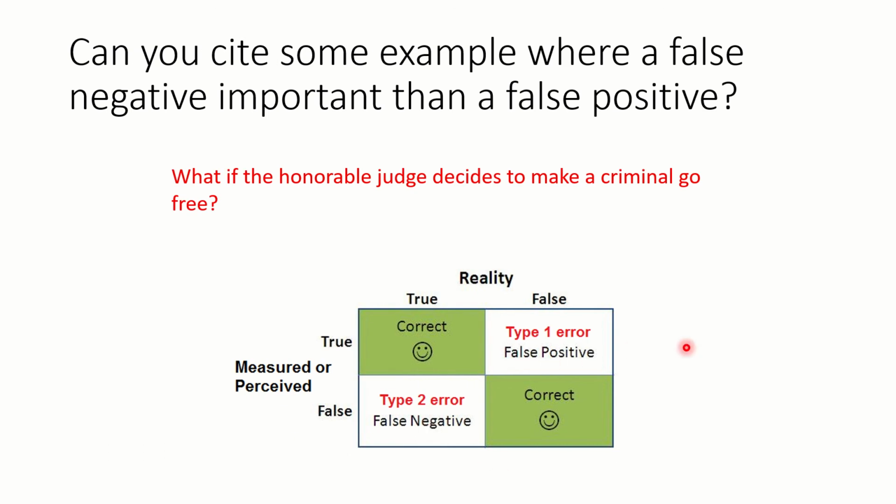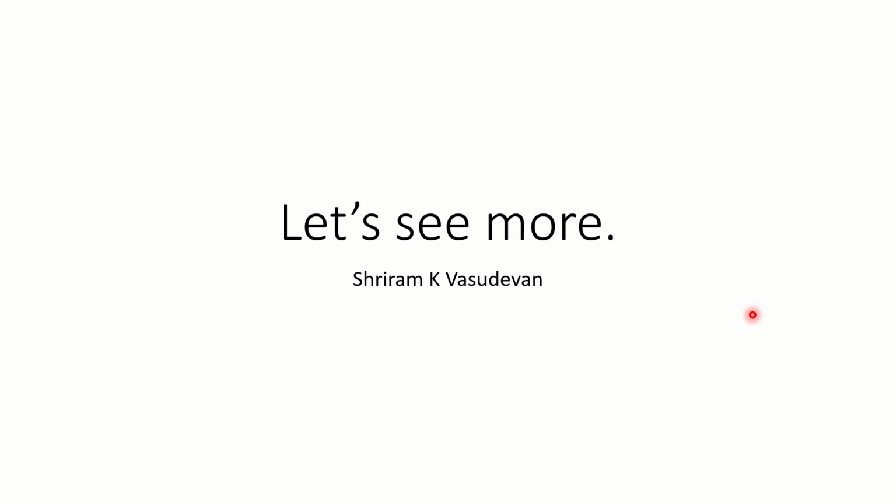Now, can you cite an example where a false negative is more important than a false positive case? Honorable judges deciding to make a criminal go free. Simple. That's the easiest example I can cite you right now. If the judges decide to make a criminal go free, that would be an instance.